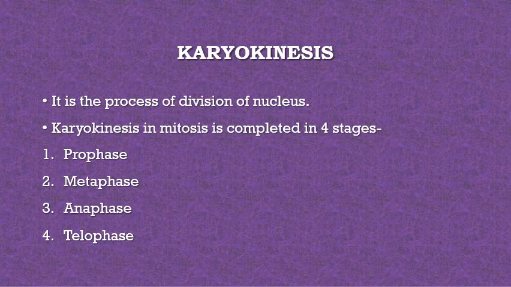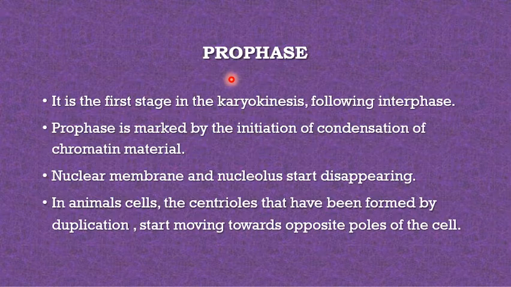So first we are taking prophase. It is the first stage in karyokinesis following the interphase. It is marked by initiation of condensation of chromatin material. The nuclear membrane and nucleolus start disappearing. In animal cells, the centrioles, because centrioles are present only in animal cells and absent in plant cells, that have been formed by duplication, start moving towards the opposite poles of the cell.